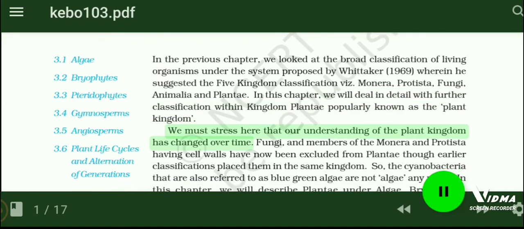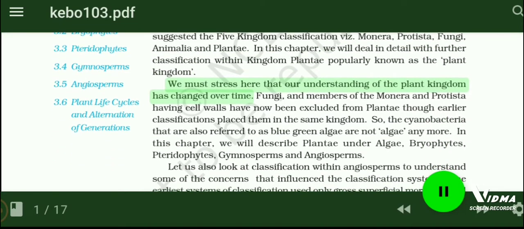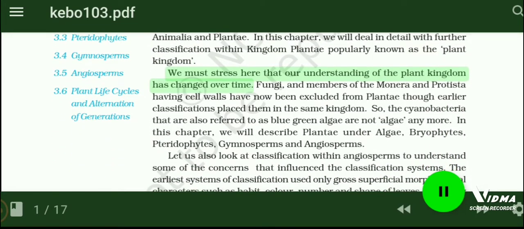We must stress here that our understanding of the plant kingdom has changed over time. Fungi, and members of the Monera and Protista having cell walls have now been excluded from Plantae, though earlier classifications placed them in the same kingdom. So, the cyanobacteria that are also referred to as blue-green algae are not algae anymore. In this chapter, we will describe Plantae under algae, bryophytes, pteridophytes, gymnosperms and angiosperms.